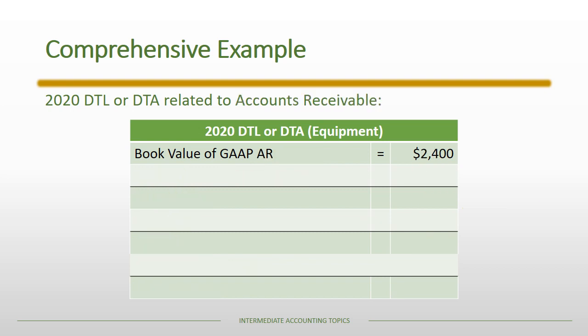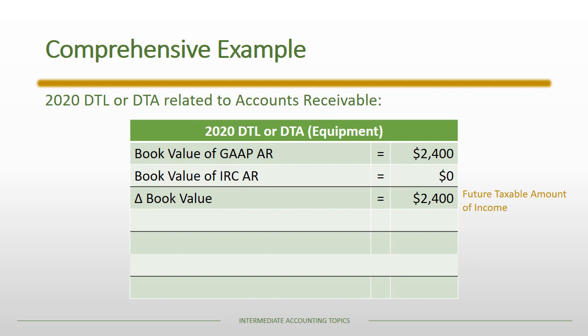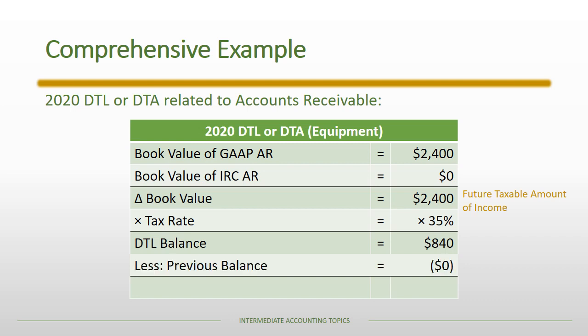We walk through the same process for the accounts receivable. There is a book value for the receivable of $2,400. There is no receivable under the Internal Revenue Code. Therefore, the difference of book value is a positive $2,400, and similar to the equipment, that difference represents a future taxable amount of income, which means again we have a deferred tax liability. We apply the tax rate to the difference in book value. From there, we get our balance in our deferred tax liability of $840. We compare it to the previous balance, which in this case is $0.